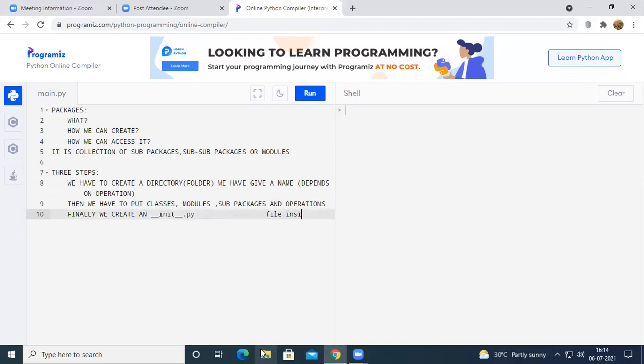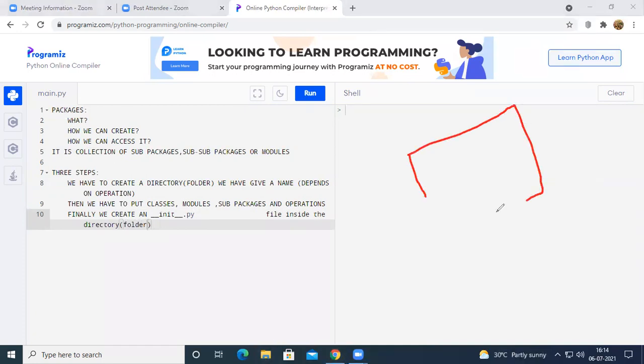This file goes inside the directory, and inside the directory means inside the folder. For example, I have created a folder and renamed this folder as cars.